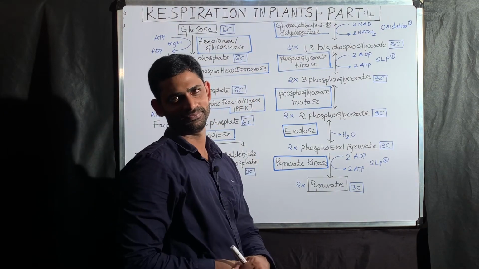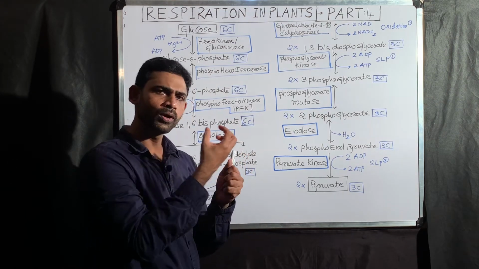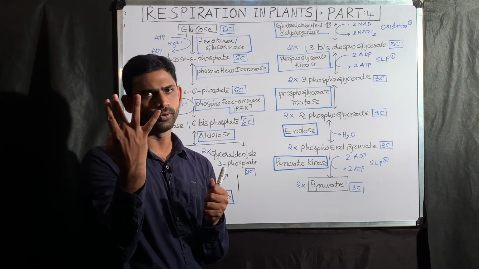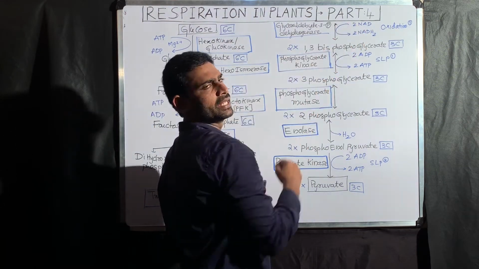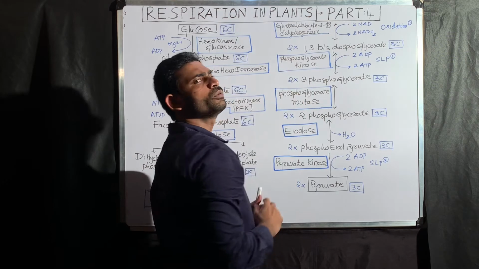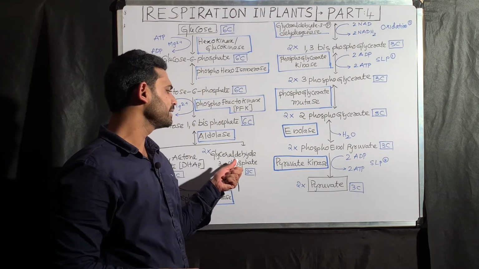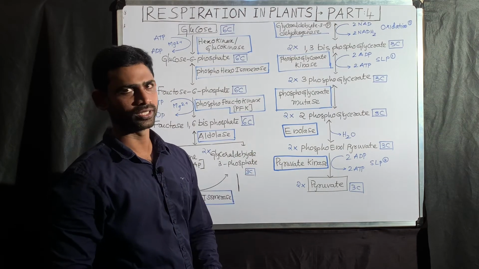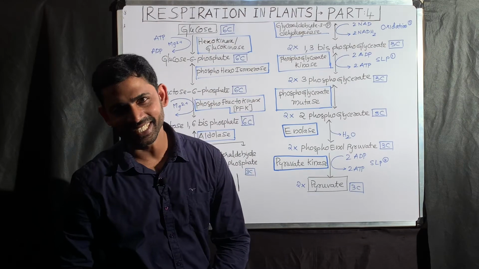If you take 2 molecules, in total how many hydrogens come out? 4 hydrogens. If 4 hydrogens are given to 2 NAD, then 2 NAD are converted into 2 NADH2. That means glyceraldehyde 3-phosphate undergoes oxidation, simultaneously NAD undergoes reduction.